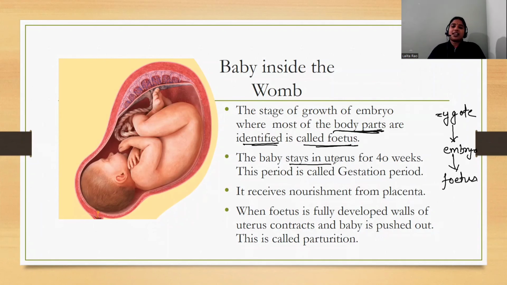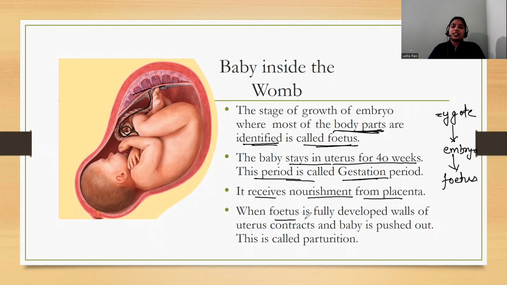And the baby stays in the uterus for around 40 weeks. This period of 40 weeks during which the baby is in the uterus is known as the gestation period. And during this, the baby receives nourishment from the placenta with the help of the umbilical cord.